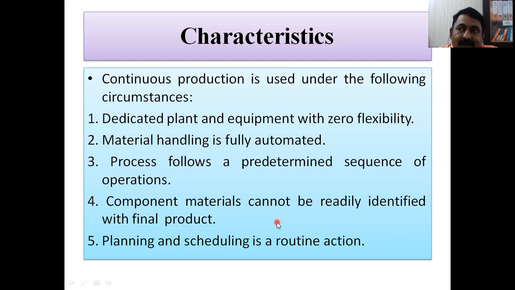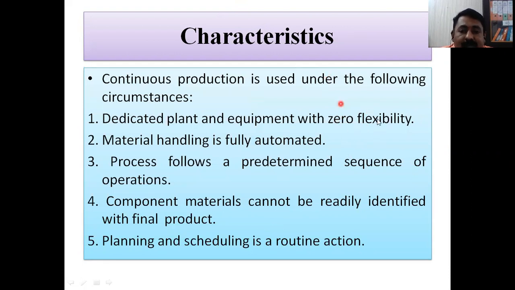Whatever the vaccine plant is, it is dedicated to a particular type of vaccine. Anyone can change whatever material is filled inside that vaccine, but the automation or the physical part is different. So the same bottles can be filled with different vaccinations, but the vaccination plant will remain. It will not be that now vaccination is over, let us go for liquid medicine bottles. No. So these are some desired features. That is why it is mentioned dedicated. Dedicated means it will manufacture only that particular part. No other production is possible.